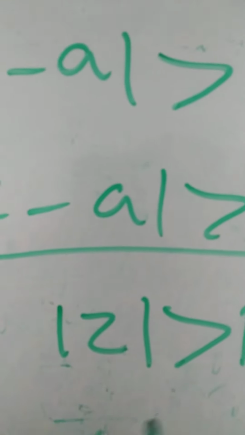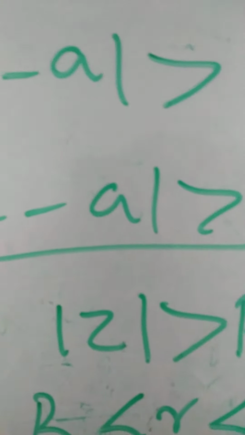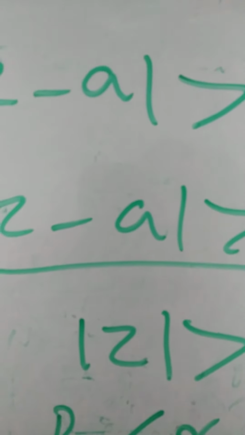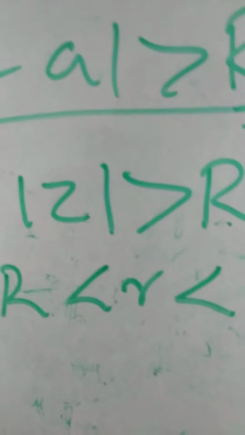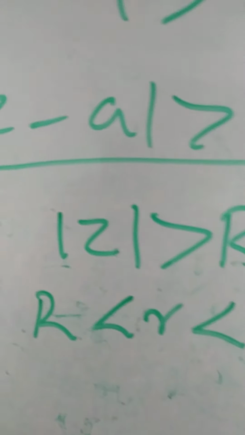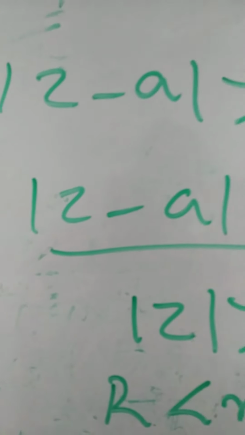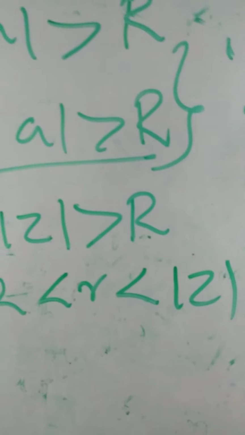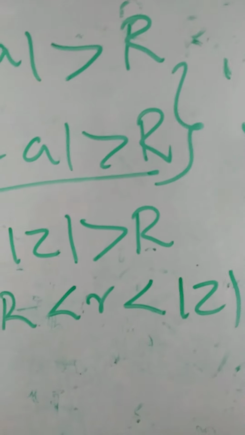You just take a point, small letter r, in between capital letter R and modulus of z. Then what will happen?